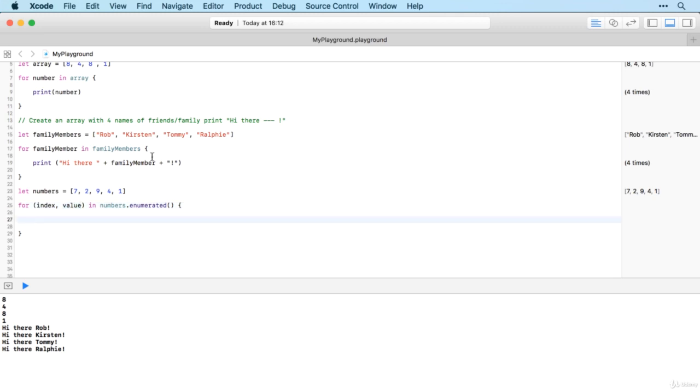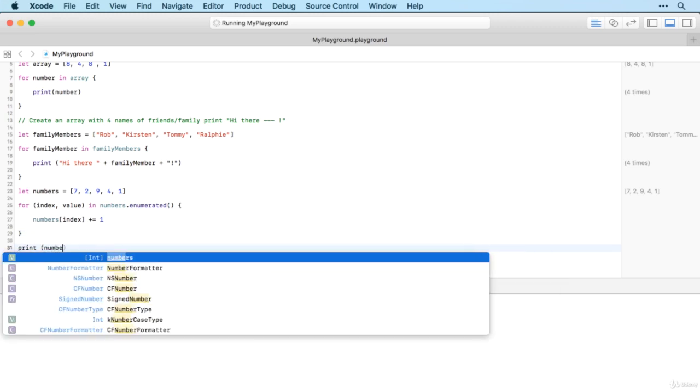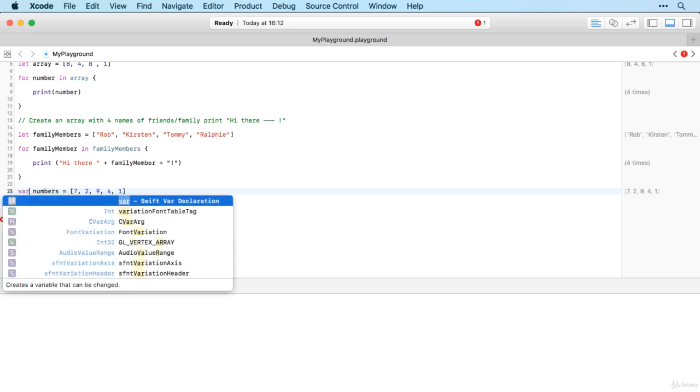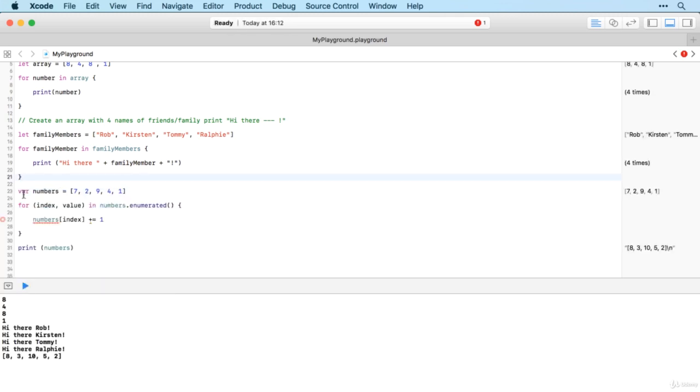So if we want to add 1 to each of the values, we can do that using numbers index plus equals 1. And then let's just check by printing the numbers array again at the end. And of course, it's always good to get into the habit of using let rather than var, but it can let you down if you then decide you want to change the variable or the array later on. And there you go, you can see everything's one bigger now than it was before.